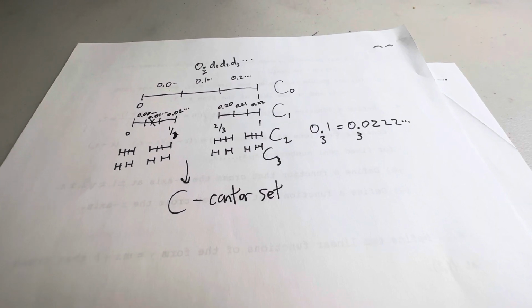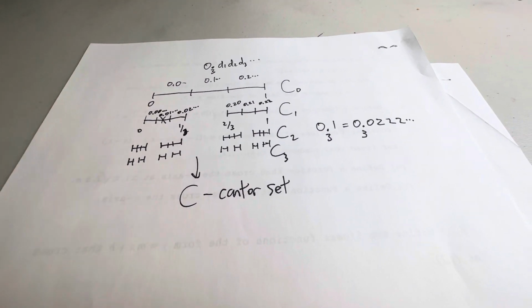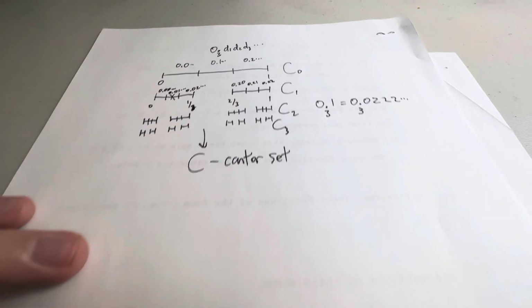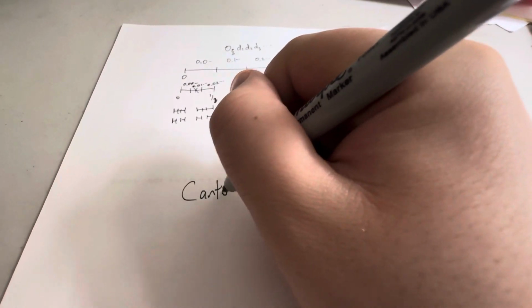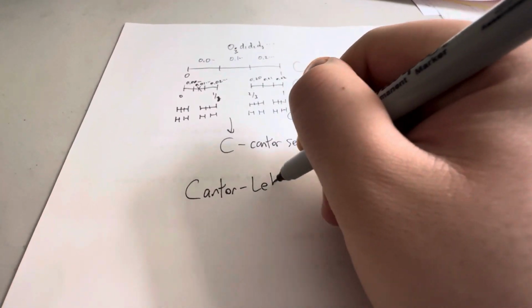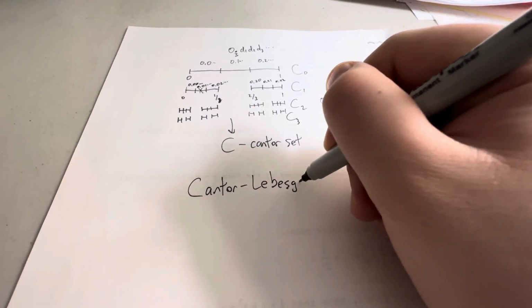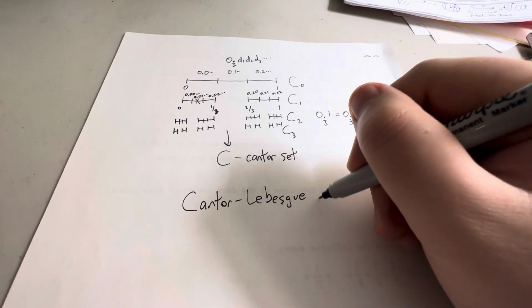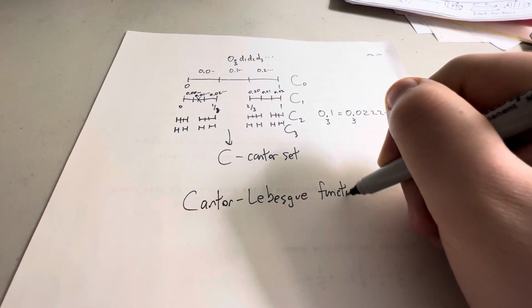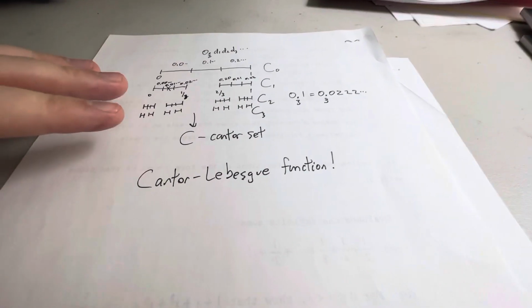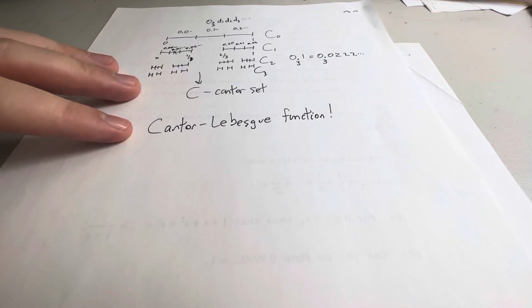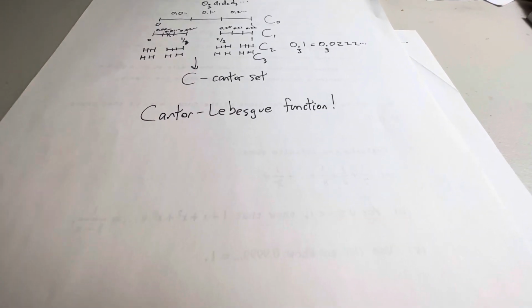But this gives me my Cantor set. And there's a very famous function that's associated with the Cantor set. It's called the Cantor-Lebesgue function. And I'm going to show you how it's constructed. And this is one of my, if not favorite, functions of mathematics. I'll put an exclamation mark just because of how much I like it. So how is it constructed?